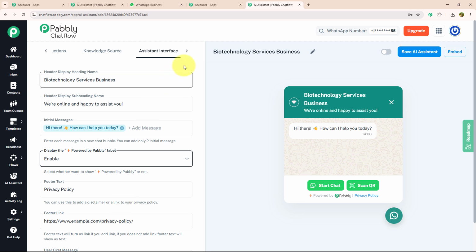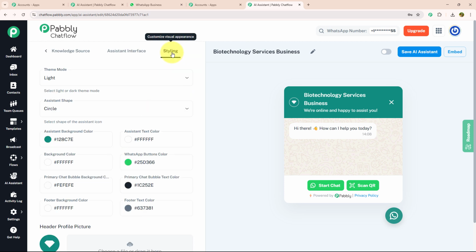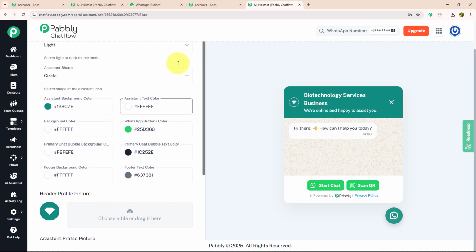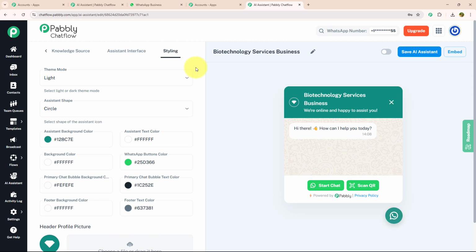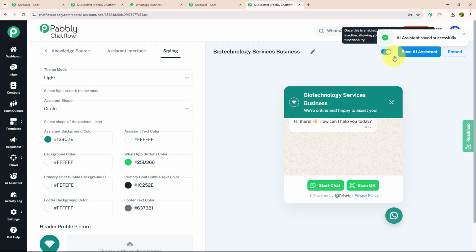Now let's move to styling, which is our next step. Here you can customize the look and feel of your assistant by changing the theme mode, assistant shape, and background color. You also have an option of changing the profile picture and background image to give a personalized touch to your chat interface. I'm going to keep it as it is. On to our last step, don't forget to activate your chatbot and save your AI assistant. As you can see, I got a message that the AI assistant is saved successfully. That means it is ready to work in real time.